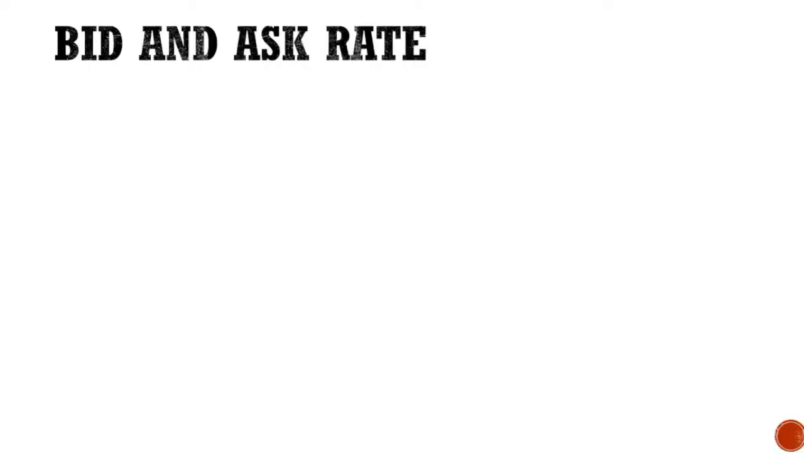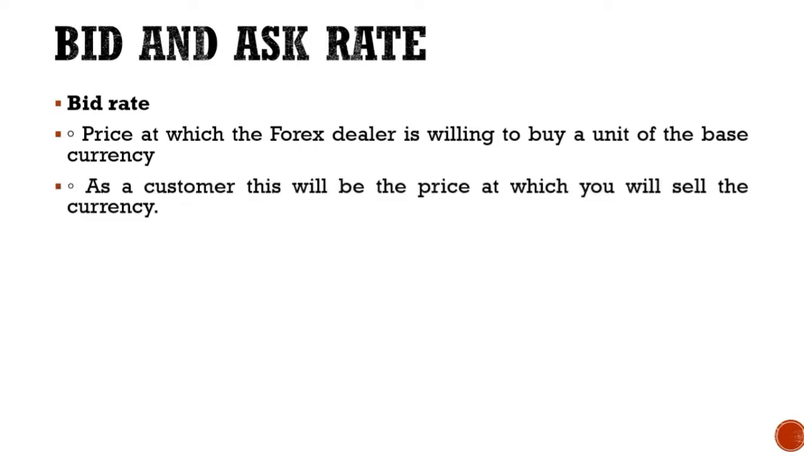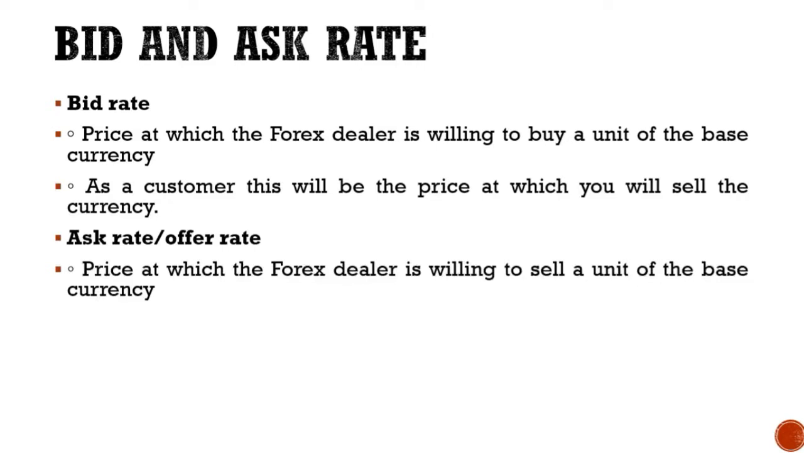Now let us understand what we mean by bid and ask rate. First, the bid rate. The price at which the forex dealer is willing to buy a unit of the base currency is known as the bid rate. As a customer, this will be the price at which you will sell the currency. Ask rate is the opposite of that. It is the price at which the forex dealer is willing to sell a unit of the base currency.